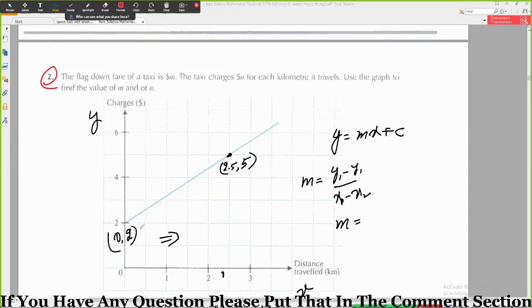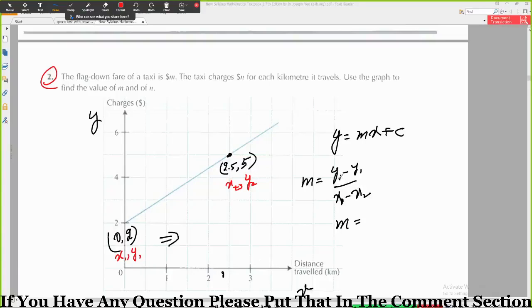Rising graph. So this will be your x1 and y1, and this will be x2, y2.